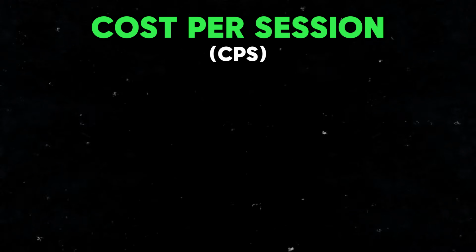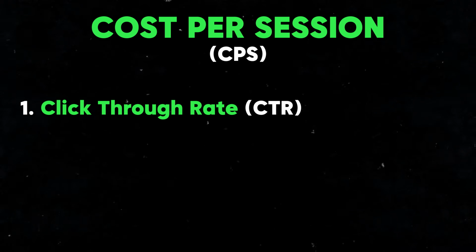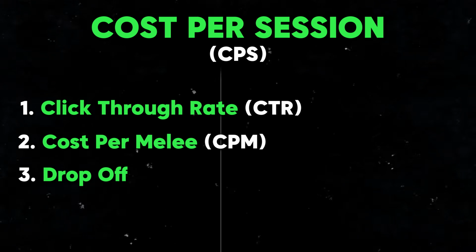breaking it down like your earnings per session, your cost per session, and then drilling down even further into your cost per session by looking at the three main metrics that make it up, which is your click-through rate, your CPM, and then your drop-off. And the drop-off is a really sneaky one that I wasn't tracking for the longest time. And it took me many months of down sales with good traffic costs. Our cost per link click was good. Our conversion rate was decent. Our average order value was solid.